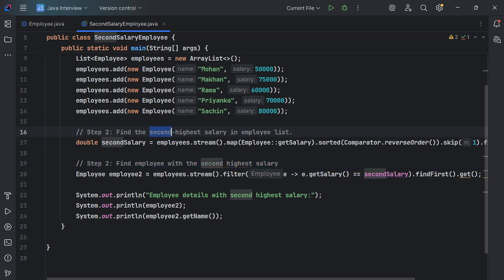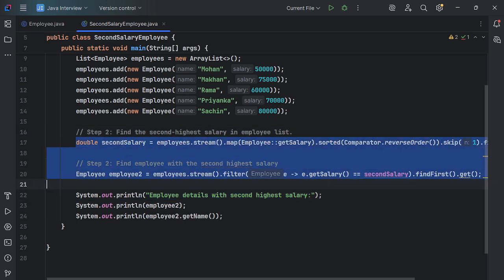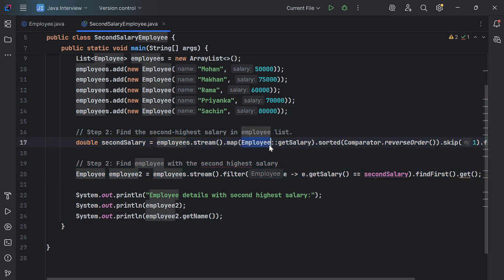Very simple step. We should remember this step. Sometimes we can do these two lines in a single line itself, but for understanding the concept we are doing it in two lines, and that is good as well to understand, guys. So first, how are we getting the second highest salary in the employee list?